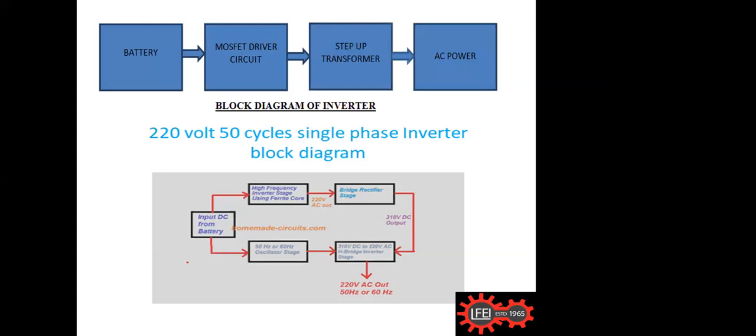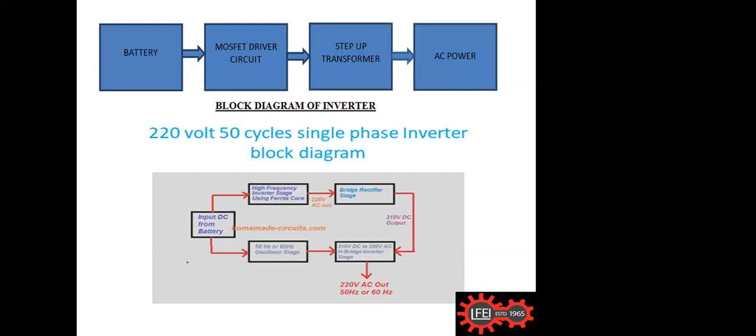We have only a battery in our hand, but from that battery we require a 230 volt or 220 volt, 50 cycle normal commercial output. Then only will we be able to drive any loads on that. Okay, now I will briefly explain the block diagram of that one.